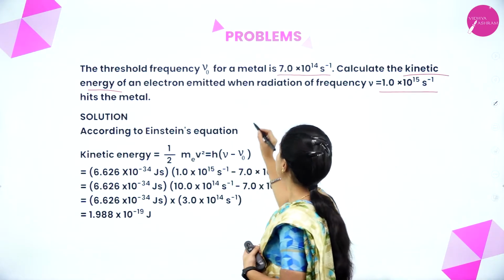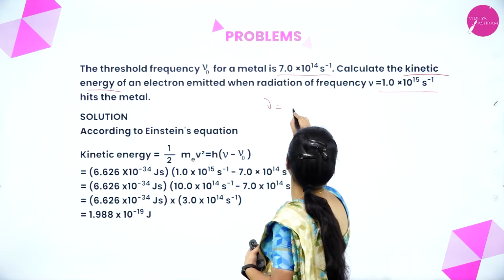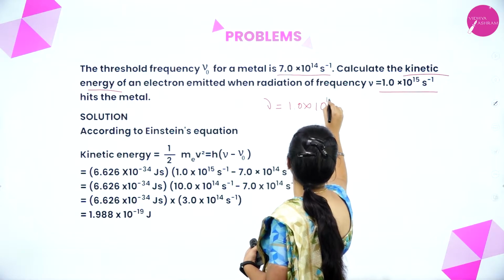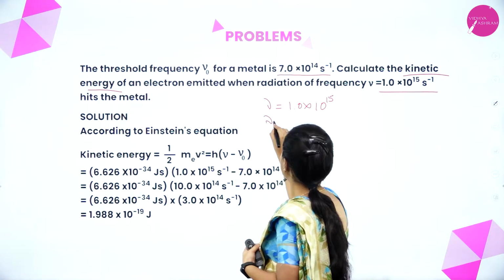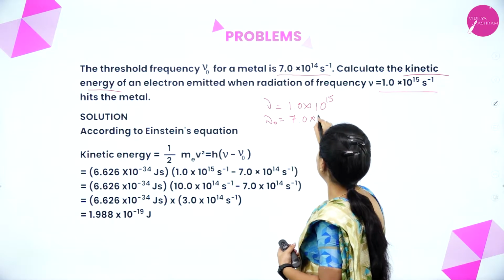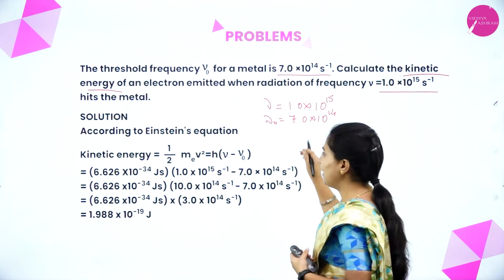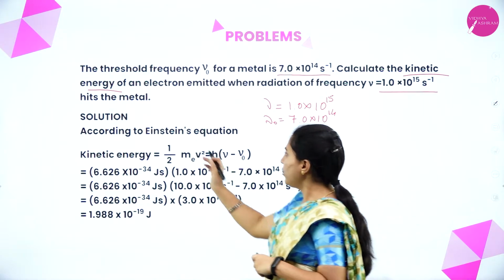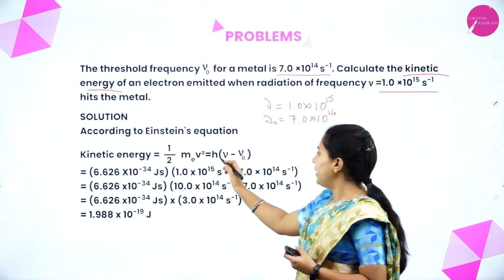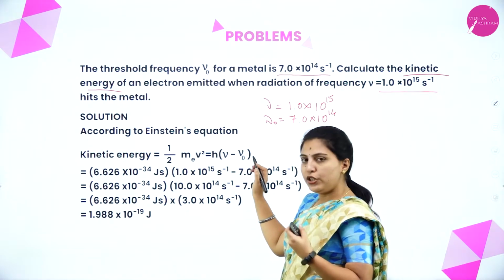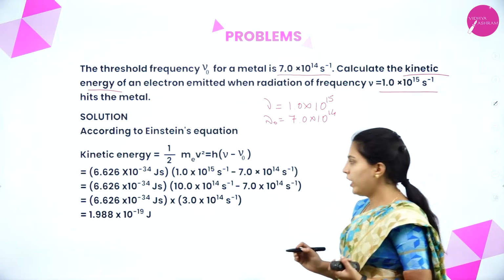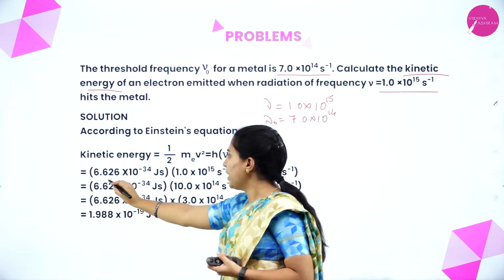We will see here the frequency is 1.0 into 10 to the power of 15. The threshold frequency is 7.0 into 10 to the power of 14. These things they have given. According to Einstein's equation, kinetic energy equals half mv square equals h into nu minus nu naught. This is the frequency, this is the threshold frequency. Again we are solving with this formula.